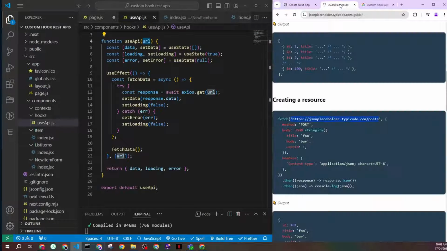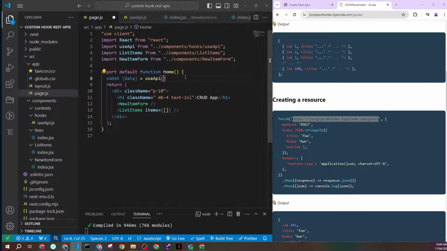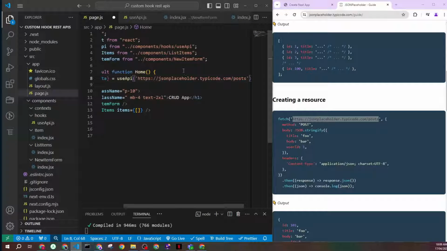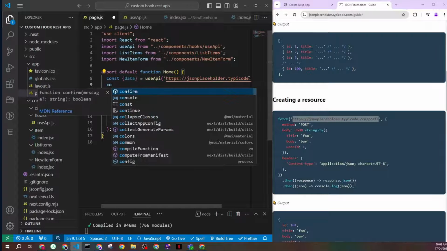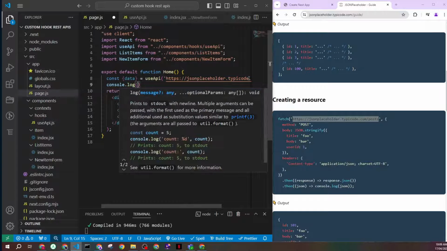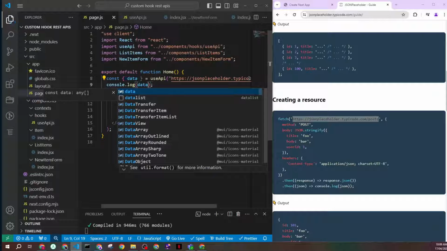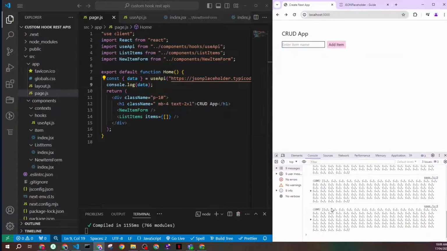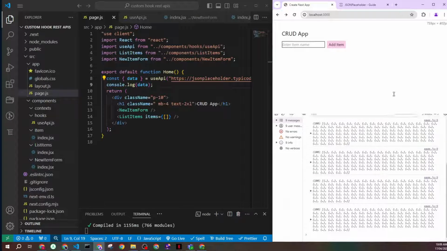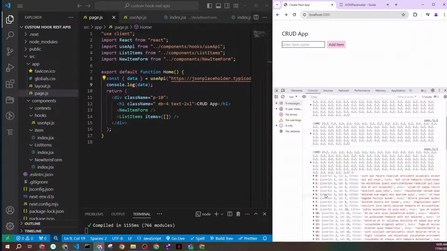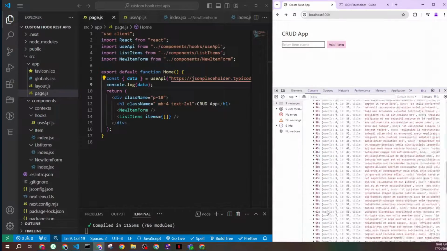So I will go back to JSONPlaceholder, copy this endpoint from here, and paste it there. Now let's console log our data and see if that's working. Go back to my application. See, I can already see things coming into my console. All the list is coming here.